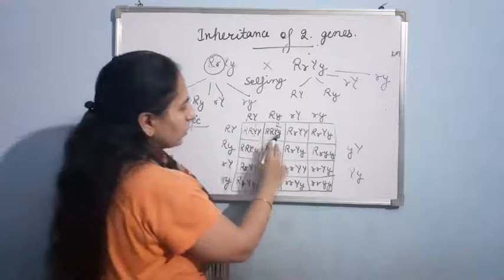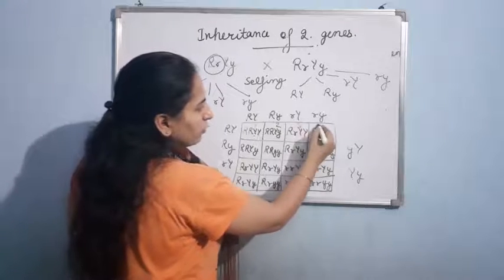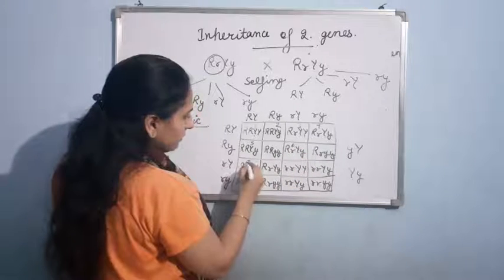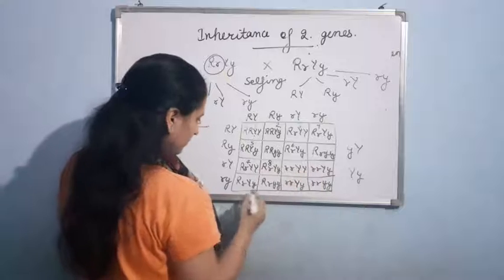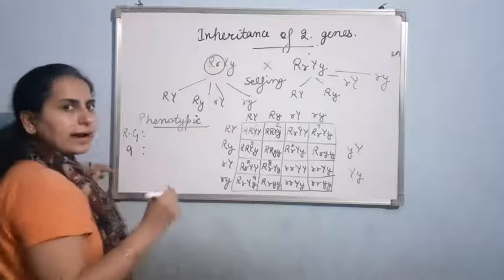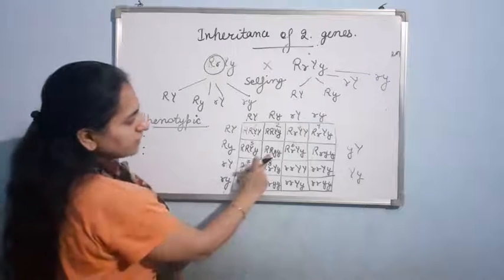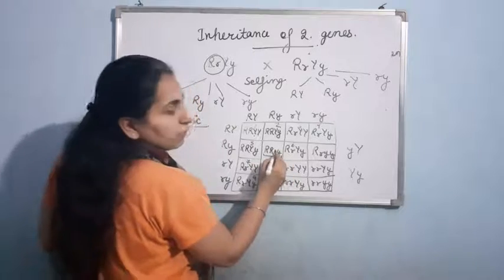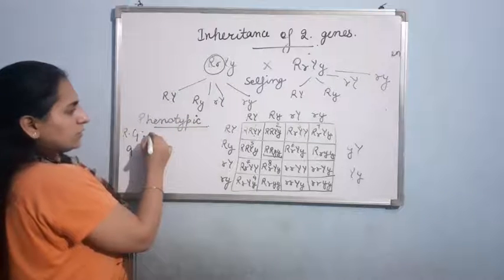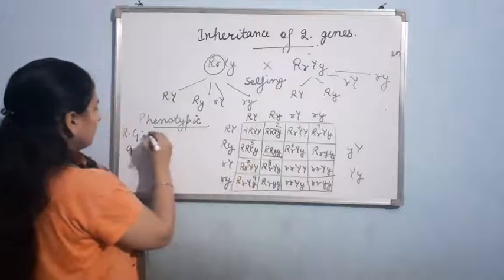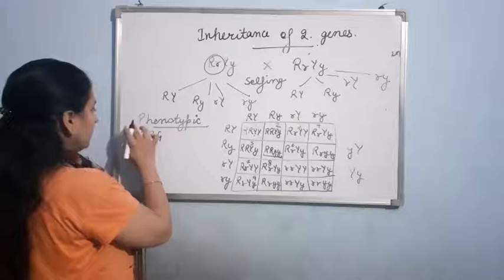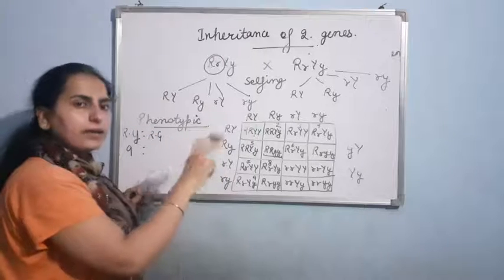Clear? 1, 2, 3, 4, 5, 6, 7, 8, 9. So total 9 are there, round and yellow. Now let us move forward. We are left with this, right? This is round and small y is for green. Round and green. So basically 9 seeds are round and yellow.